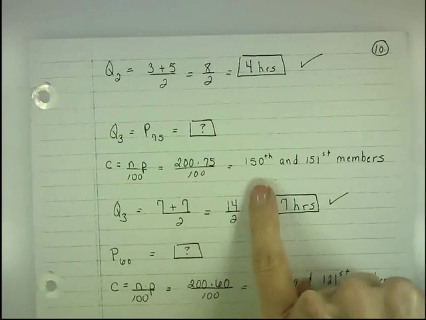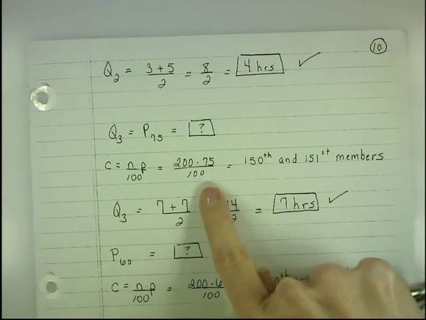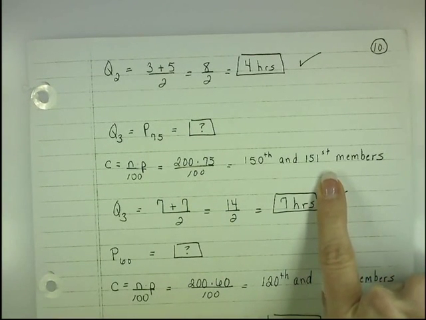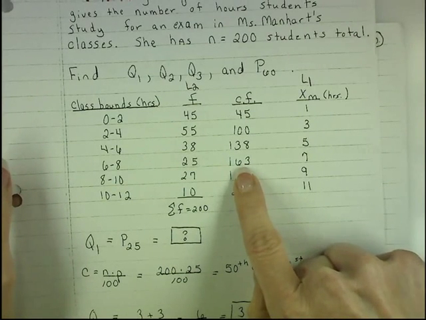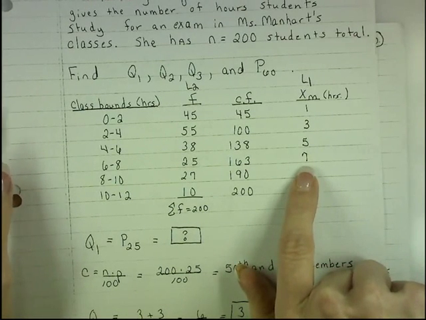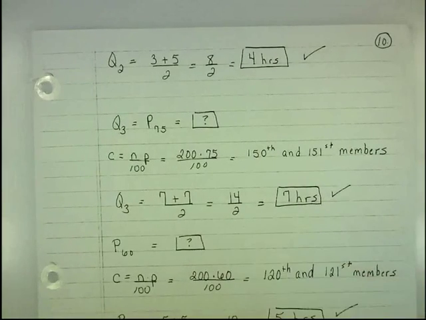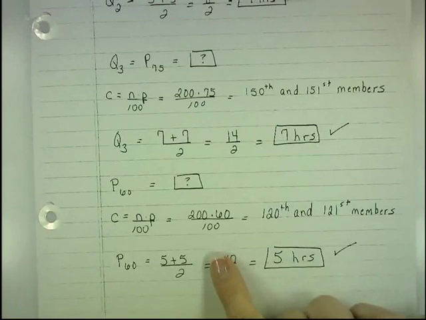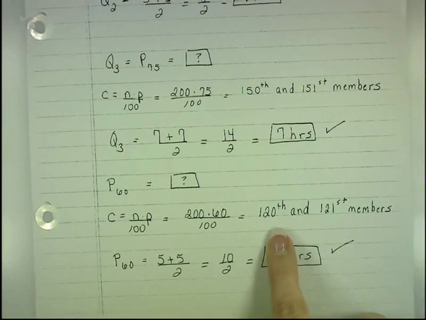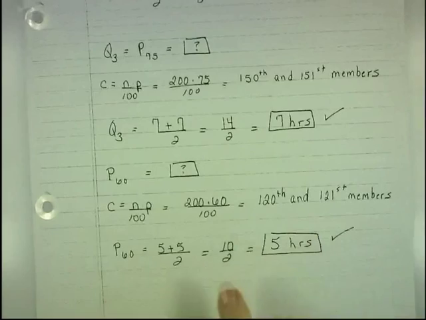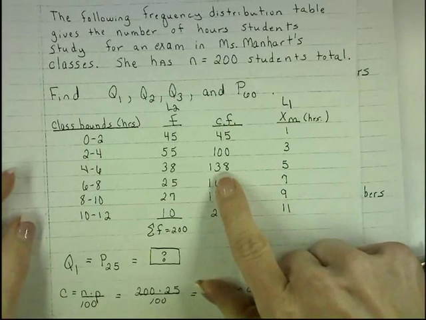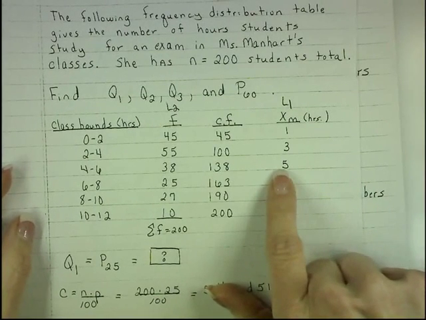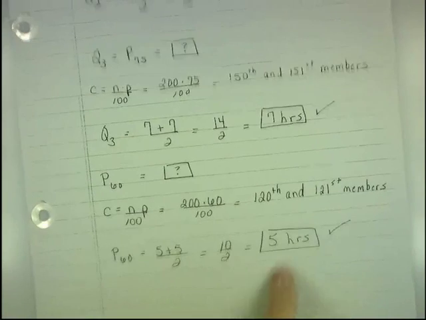75th percentile, I'm looking for 200 times 75 over 100. So the 150th and the 151st students. And they both fall here at 163, because this is students 139 through the 163rd student, and they all study 7 hours. So if you average 7 together, you get 7. And then the 60th percentile, 200 times 60 over 100 is the 120th and the 121st students. And they both fall here at the 138. That's student 101 through student 138, and they're both 5 hours. So that's going to be 5 hours.